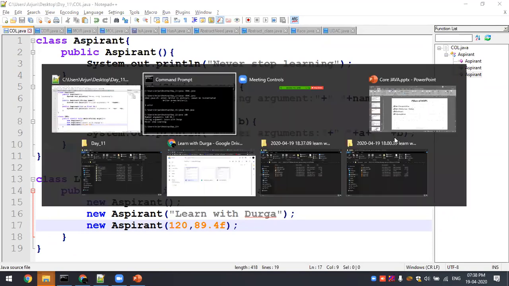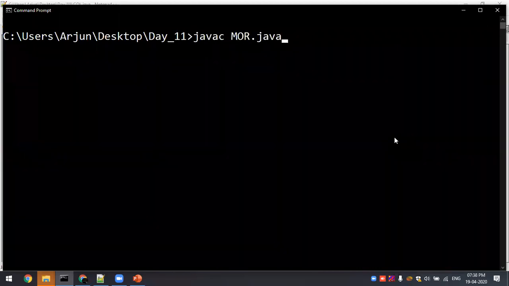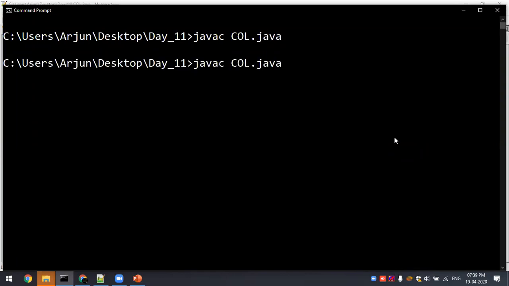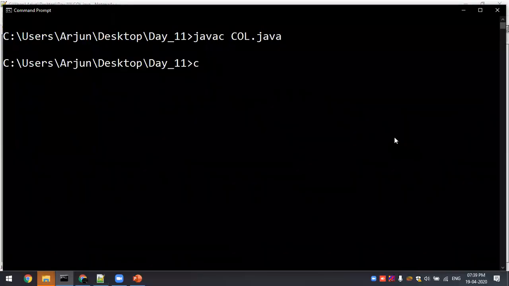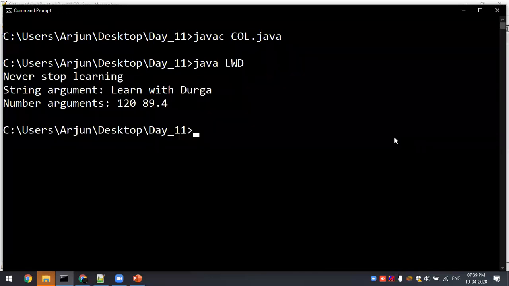Okay, so now I'm going to execute this. My program name is constructor overloading. The class name is LWD. So java LWD, execute, and you will get never stop learning.